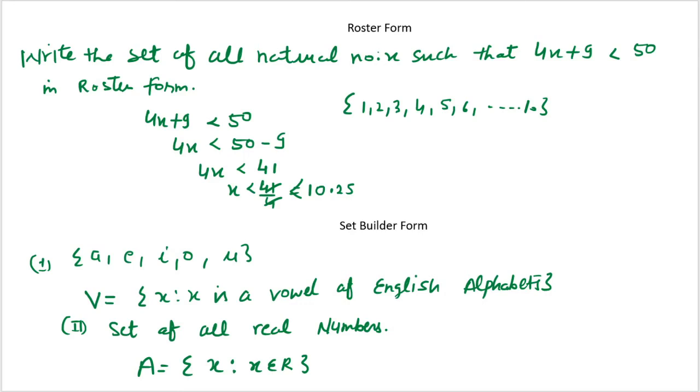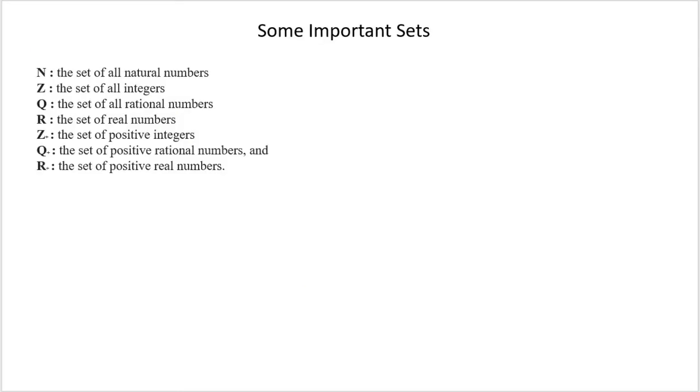So children, now we are going to solve the first exercise, but before moving to that exercise, let me tell you about some important sets. If I talk about the natural numbers, natural numbers are represented by capital N. Integers are represented by capital Z. Rational numbers are represented by Q. Real numbers are represented by capital R. Z plus means the set of positive integers. Q plus, the set of positive rational numbers. R plus, the set of positive real numbers.